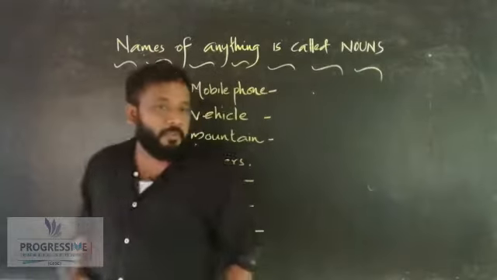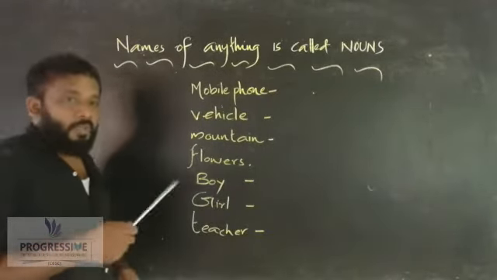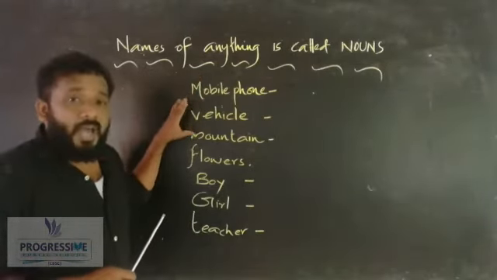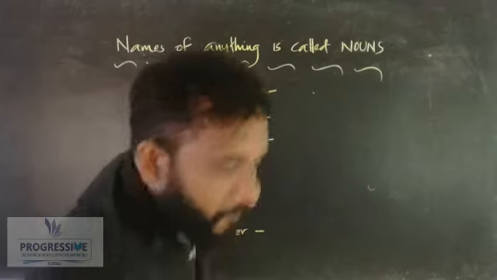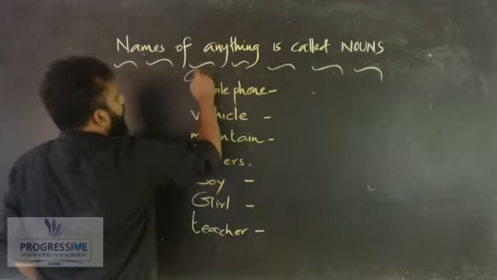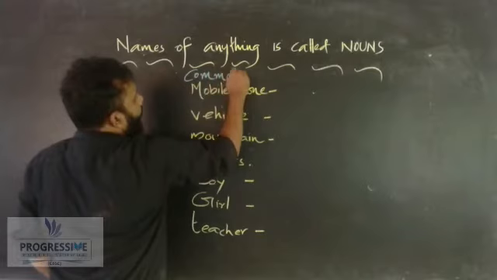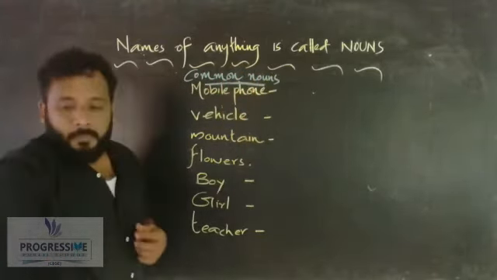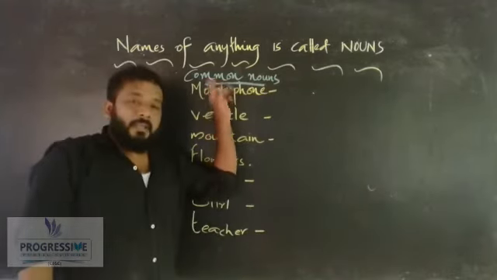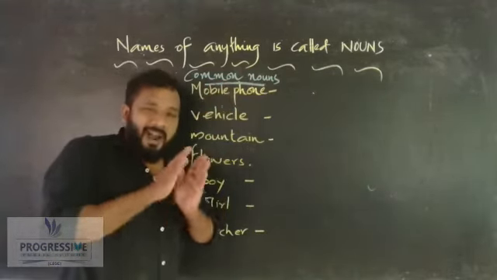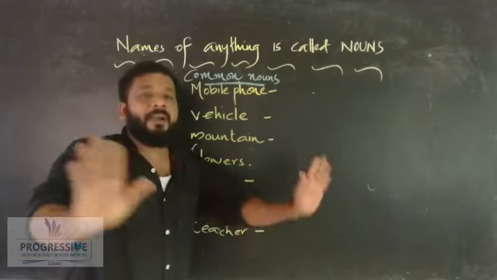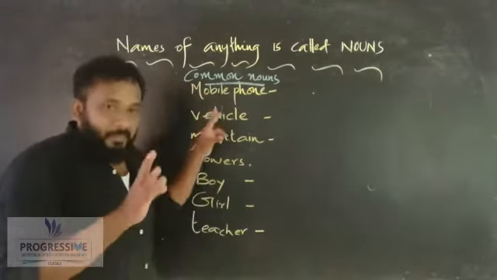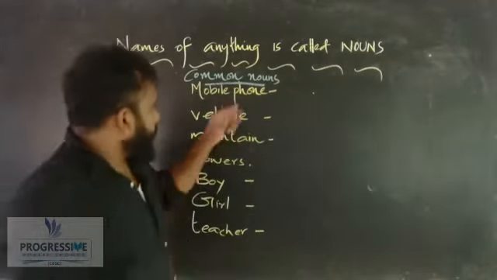There is one thing that you have to keep in mind, that these nouns are called common nouns in English. Okay. So what is a common noun? Common nouns are the nouns that are common in nature. It is not a specific one. For example, I'll tell you one more example. At that time, it will be clear for you.